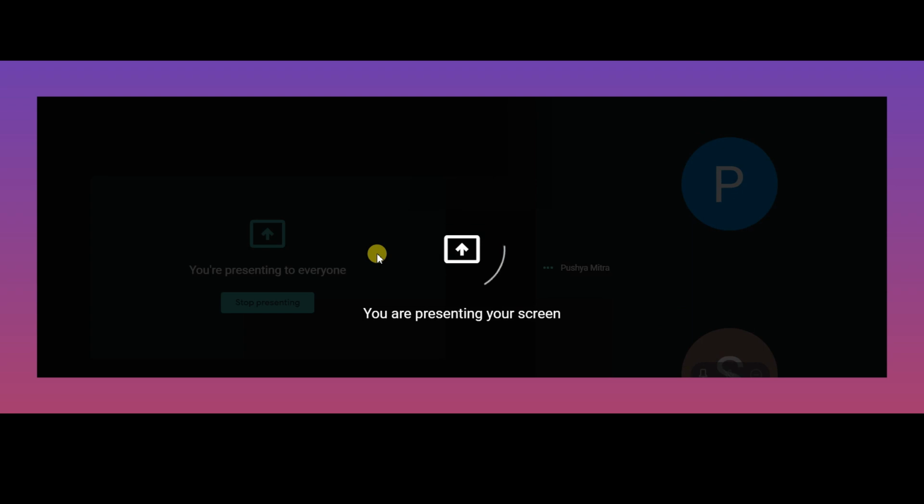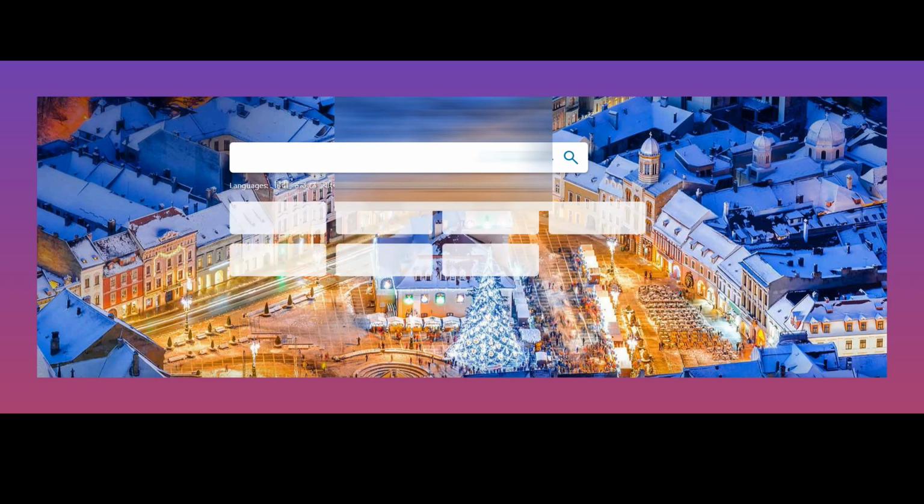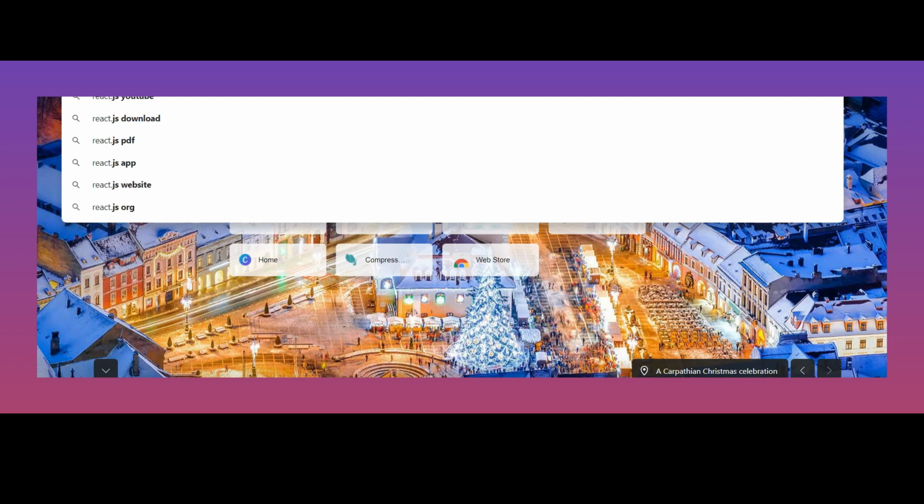Are you able to see my screen? Yes. Okay, open React.new in a new tab.